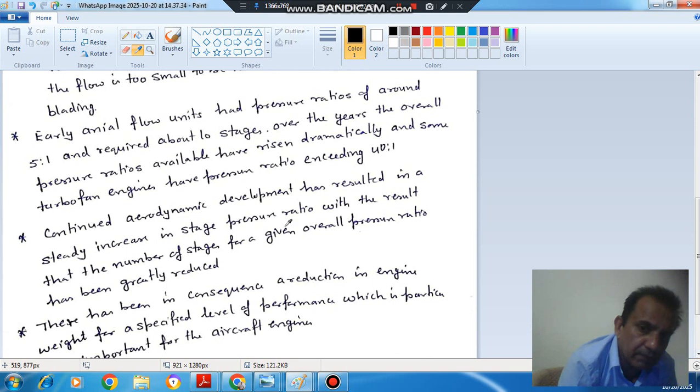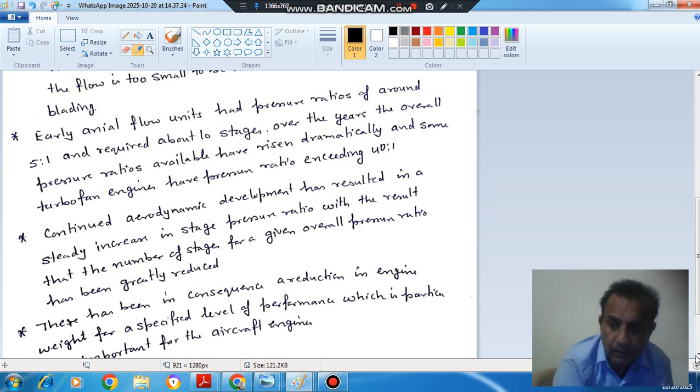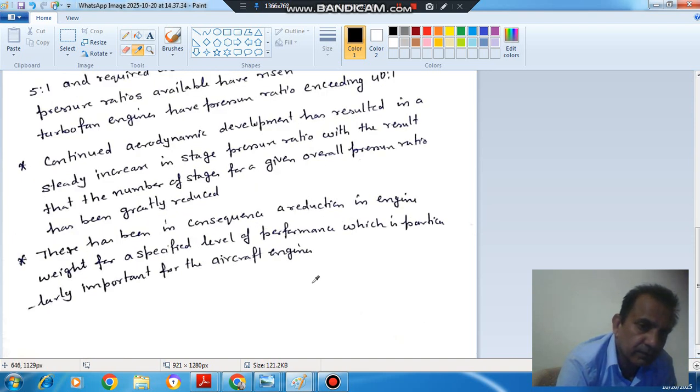Continued aerodynamic development has resulted in a steady increase in stage pressure ratio, with the result that the number of stages for a given overall pressure ratio has been greatly reduced. The number of stages has been reduced with the research that is going on. And the next point is, there has been a consequent reduction in engine weight for a specified level of performance, which is particularly important for aircraft engines.